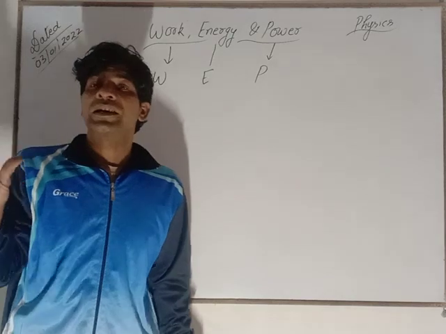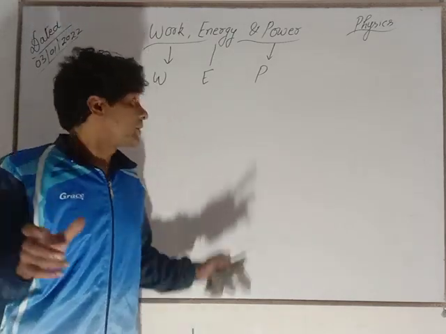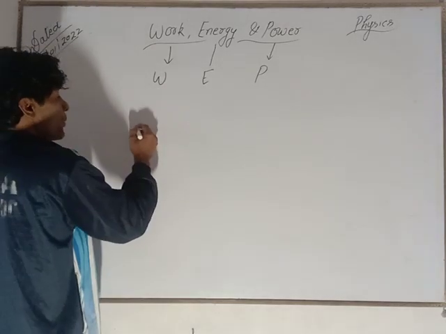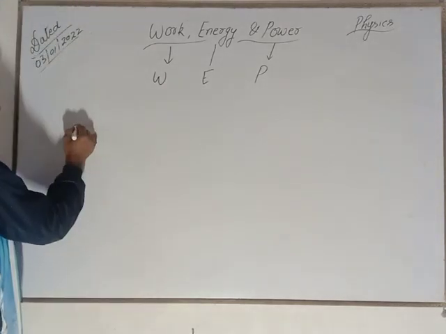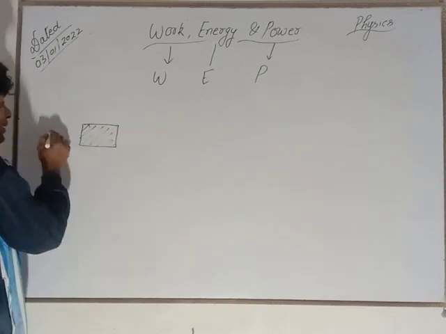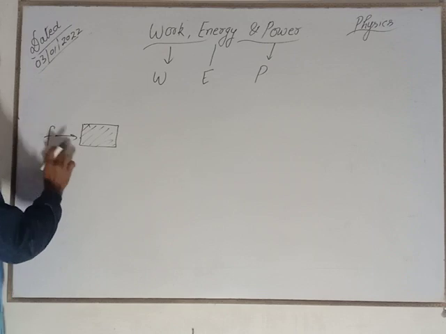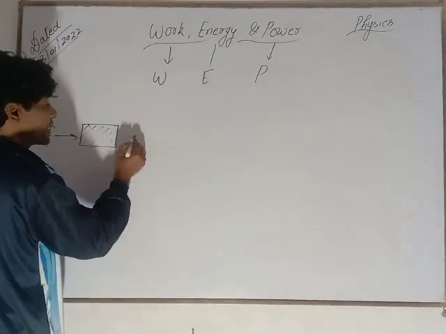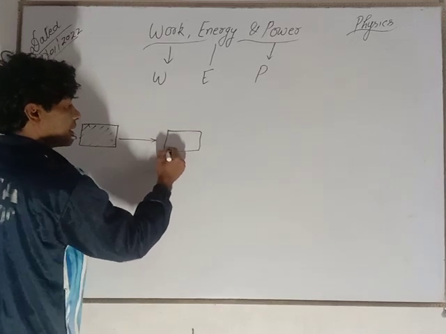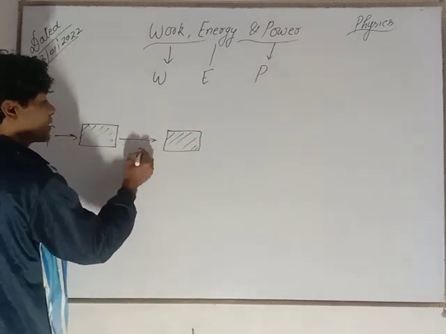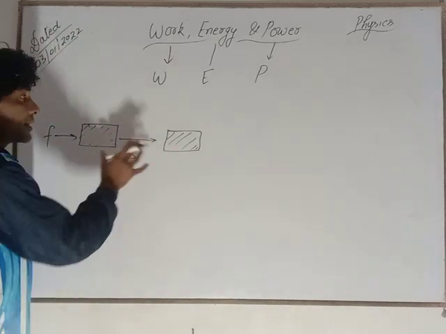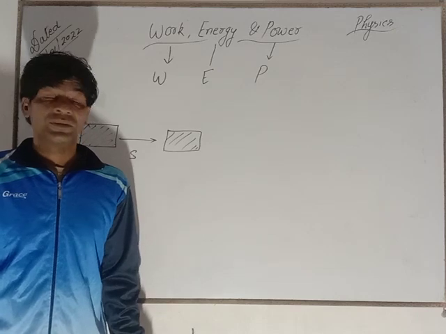First of all, you have to understand the characteristic difference between work, energy and power. Suppose there is an object and an external force F is exerted on it and it displaces the object in the direction of force, then it is said that work is done.